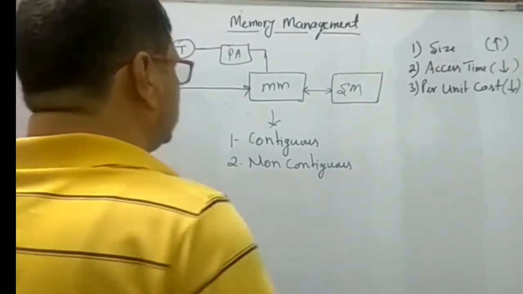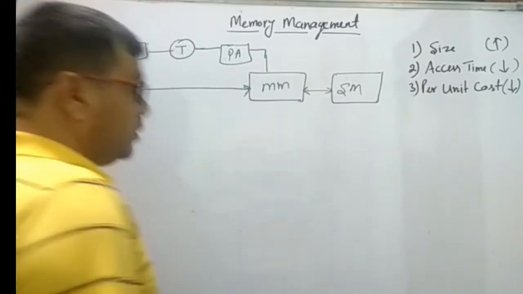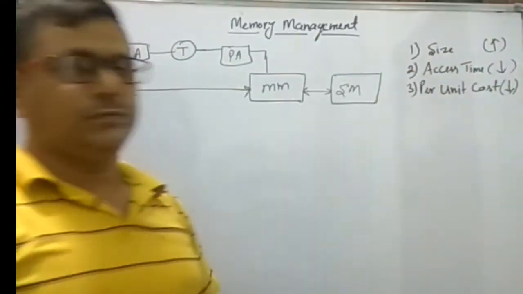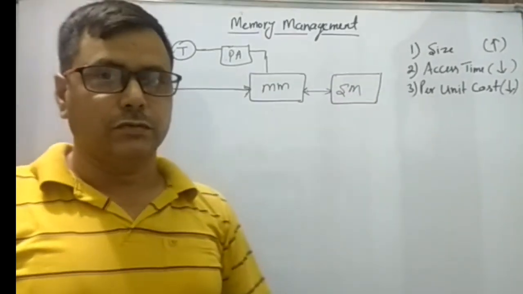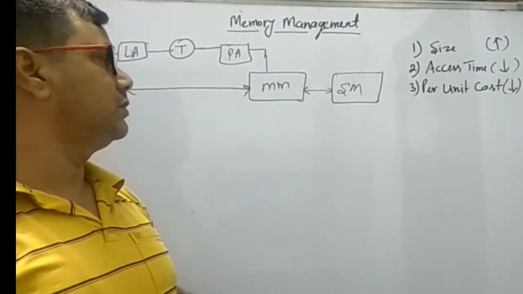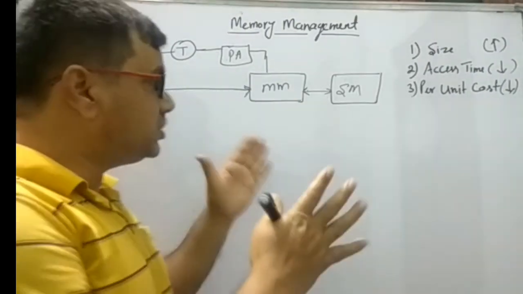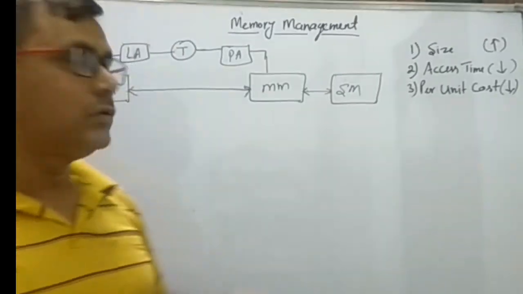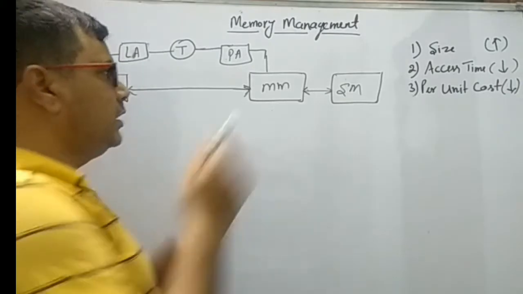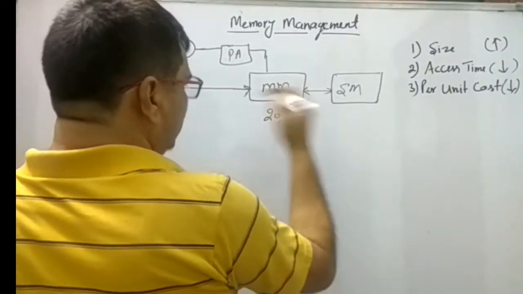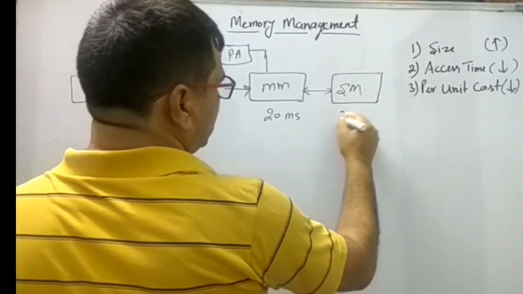Now the second thing is access time. As we say, the access time of the secondary memory is always much larger, and the access time of the main memory is much smaller, but the combination of the two reduces the access time. For example, let the access time of the main memory be 20 millisecond and the access time of the secondary memory be 200 millisecond.